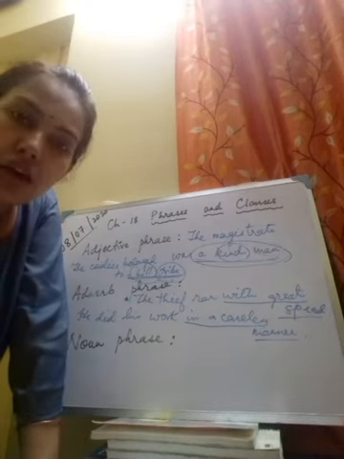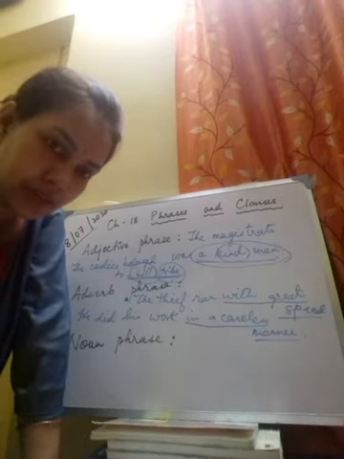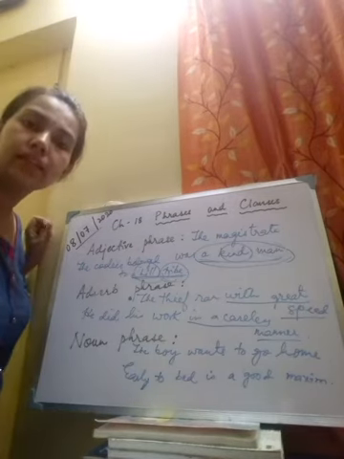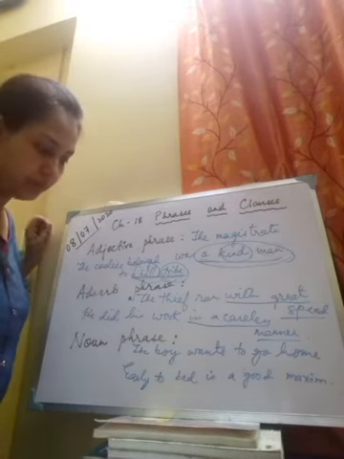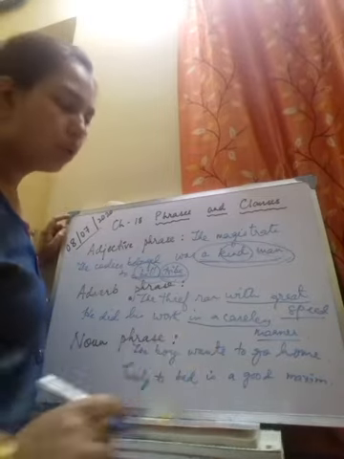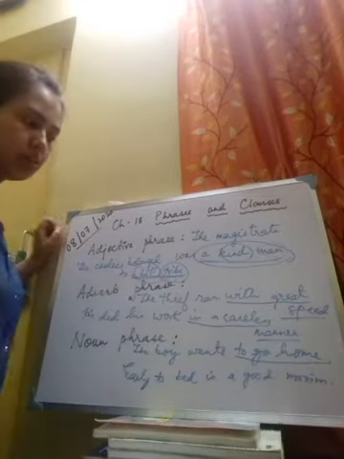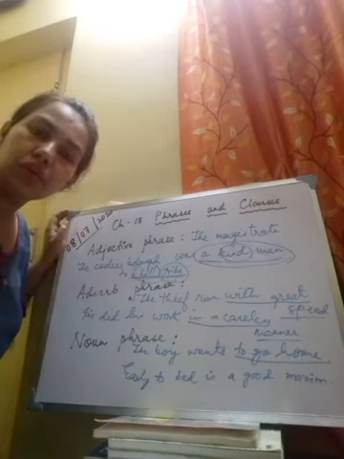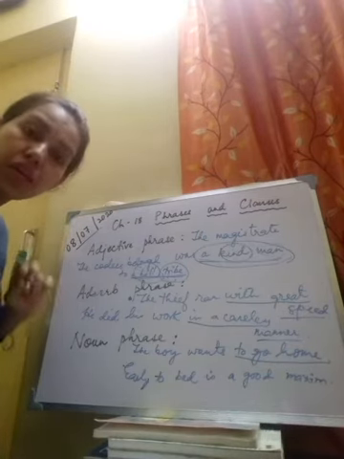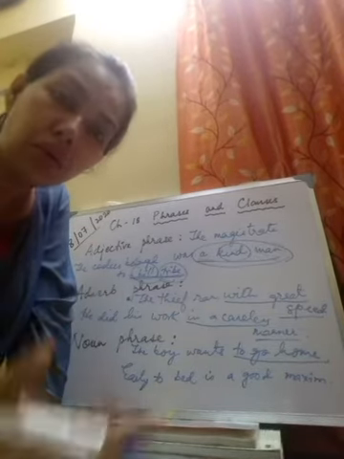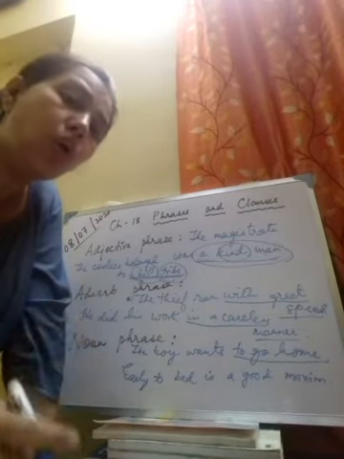Now coming to the noun phrase, let us again take a few examples. The noun phrase also has the noun as its head word. The boy wants to go home. 'To go home' is the phrase here. What does the boy want to do? He wants to go home.